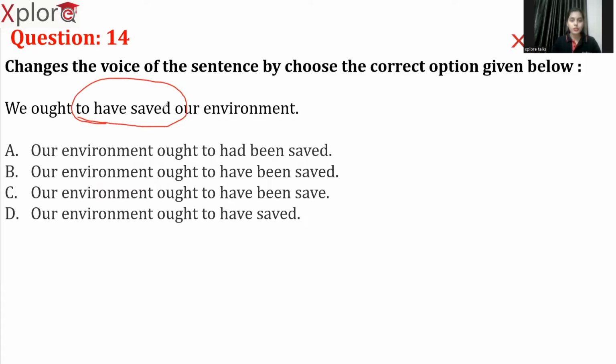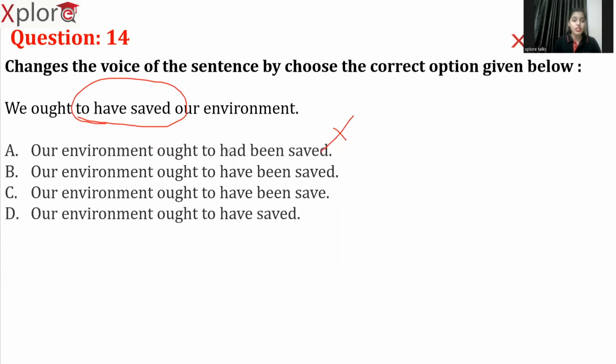According to the rules of active voice and passive voice, we are not supposed to change the tense of the given sentence. If the sentence is in simple present, then when we convert it into passive, the answer must be in the same tense. So we cannot change the tense. Based on this, how many options can we eliminate? We can eliminate option A.